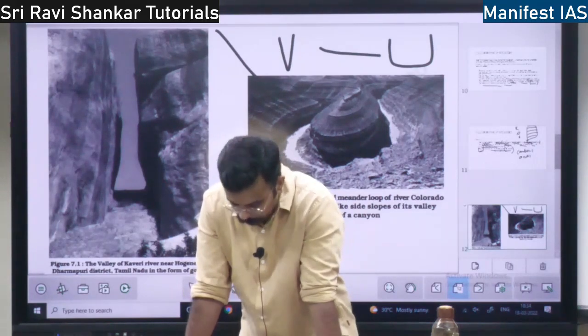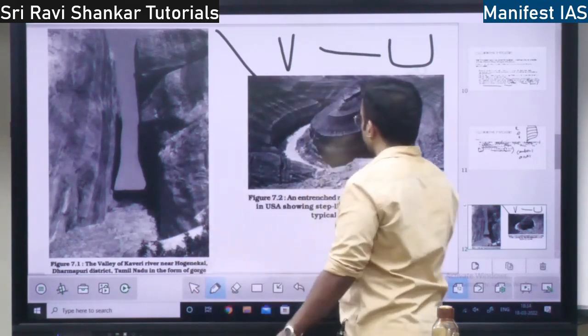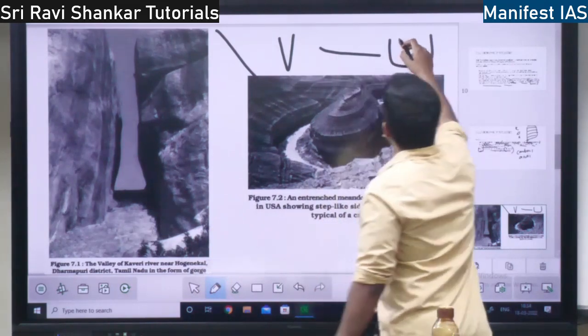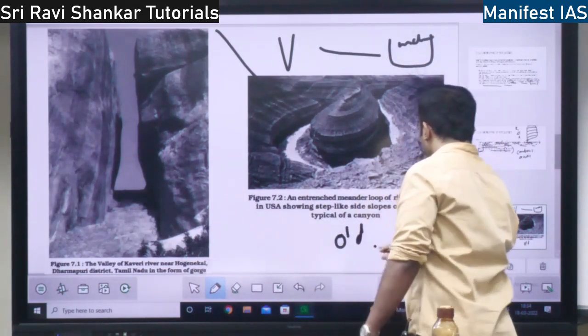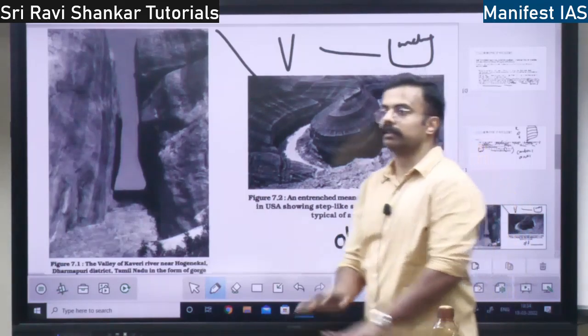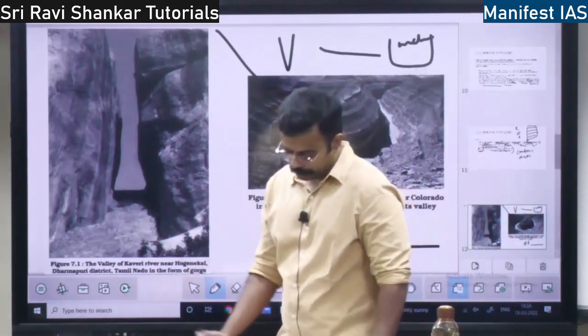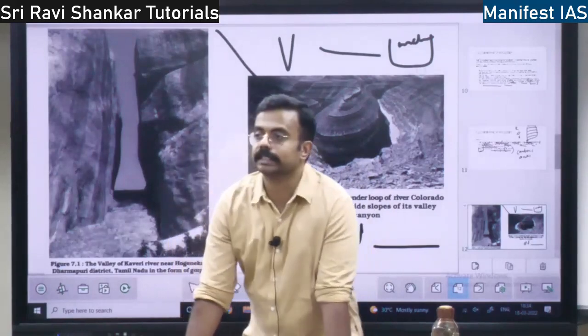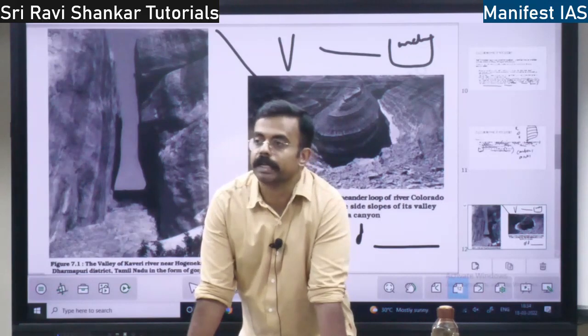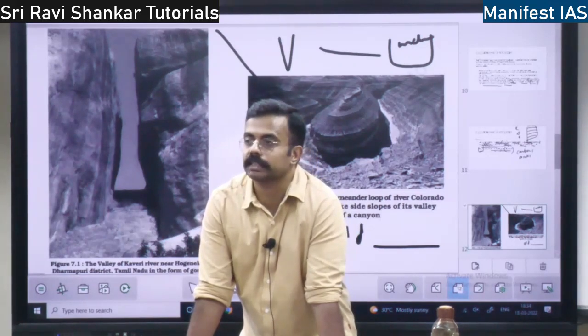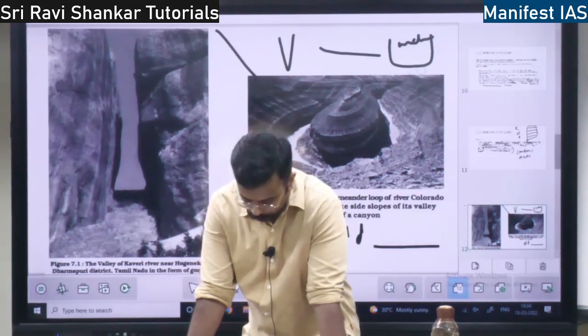Later on, at the old stage, see, this is the mature stage. At the old stage, there will be pure plain, there will be nothing. Absolute plain will be there at the old stage. So these are the three stages of river formation: young stage, mature stage, and old stage.